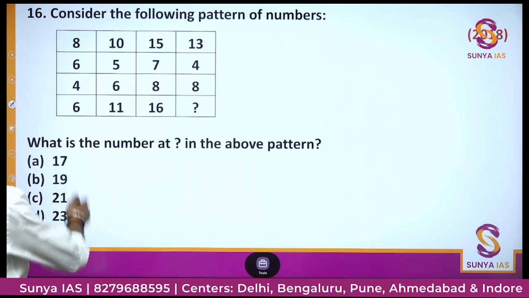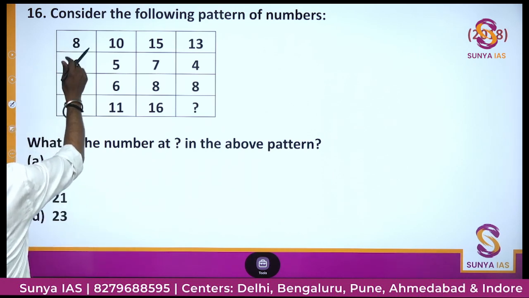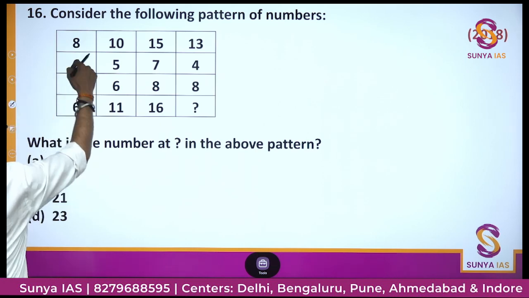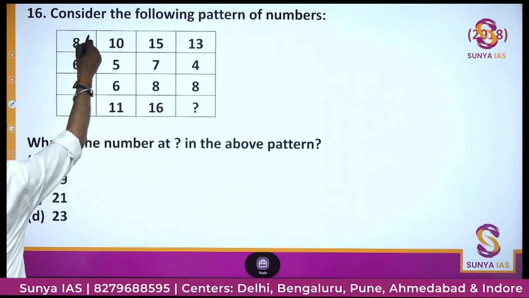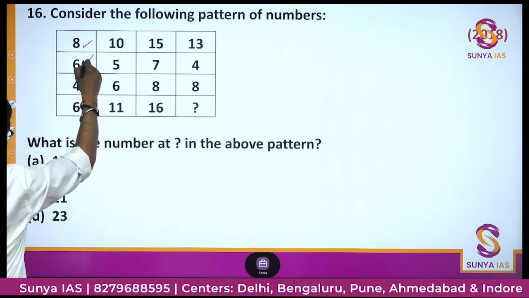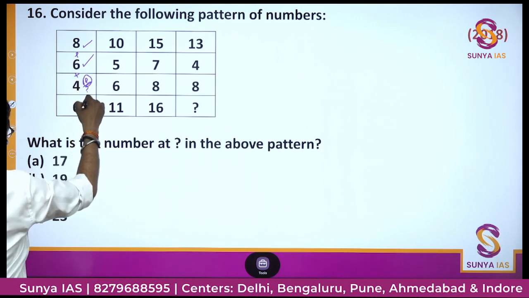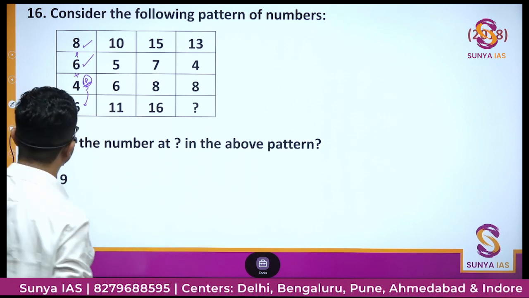If we see कि 8 + 6 = 14, -4 = 10, 8, if we do like this, 8 plus 6 plus 4 is 18, इसको divide by 3 करें, then we are getting 6. Okay, let's see.